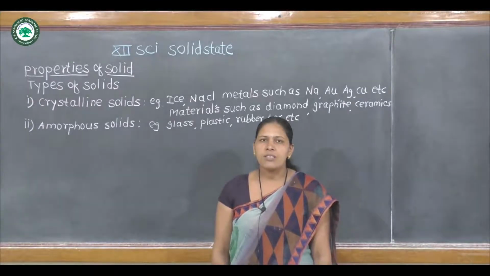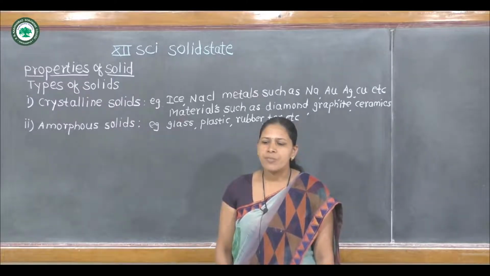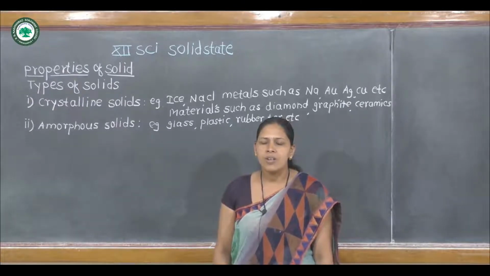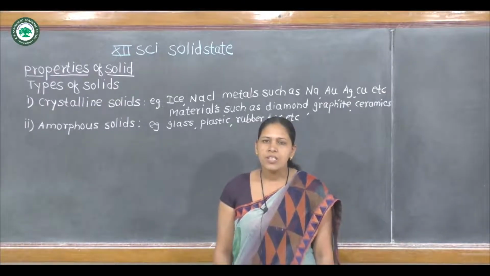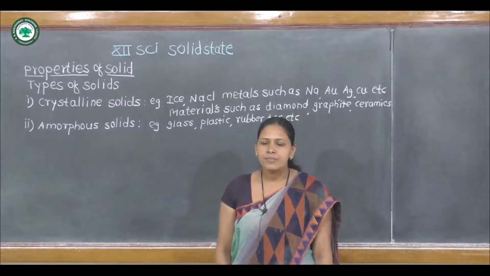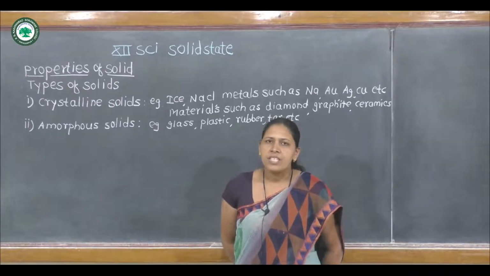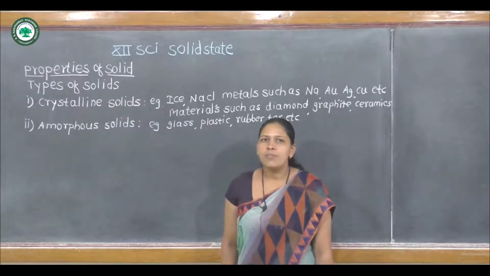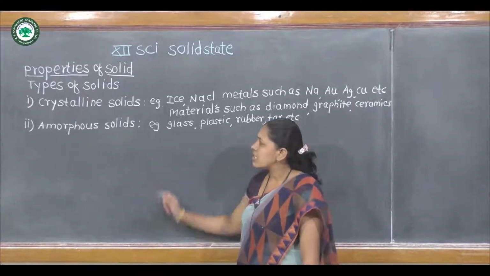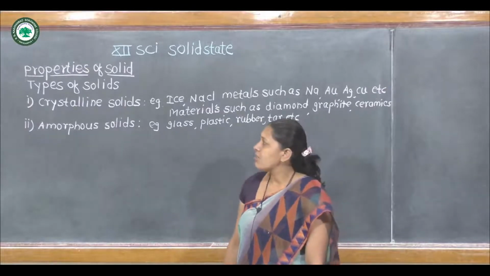Solids have definite shape and volume. The smallest constituent particles of a solid are atoms, ions or molecules. The solid state of matter is characterized by strong interparticle forces of attraction. There are two main types of solid. First is crystalline solid and second is amorphous solid. Then we will see one by one.